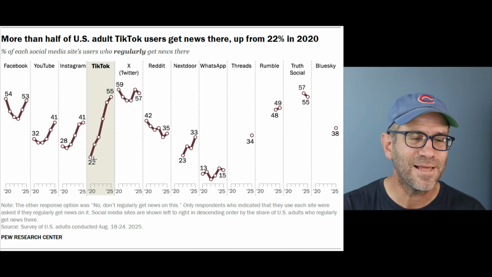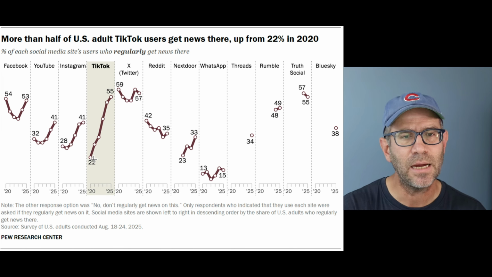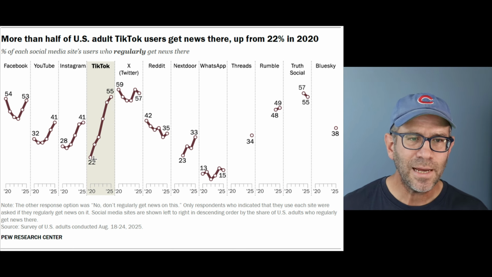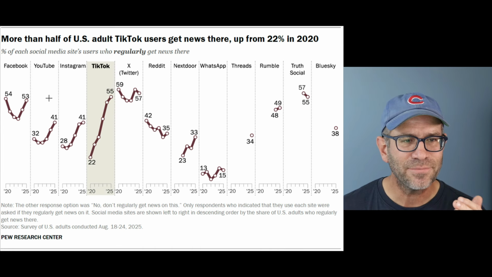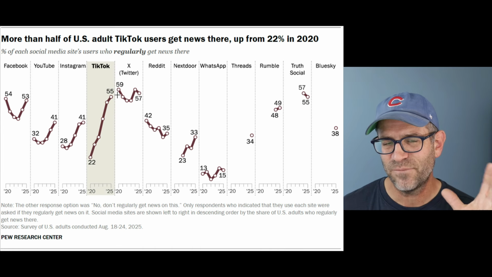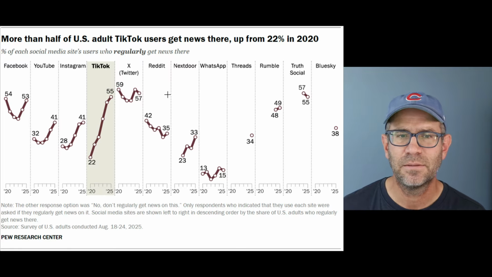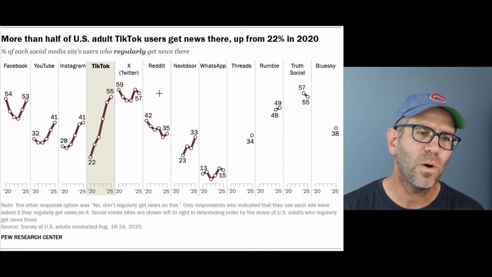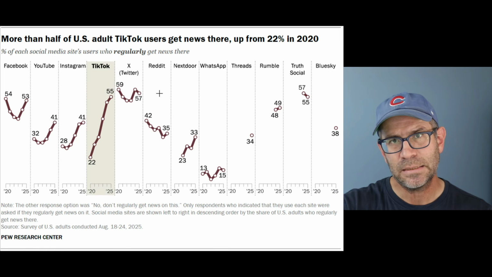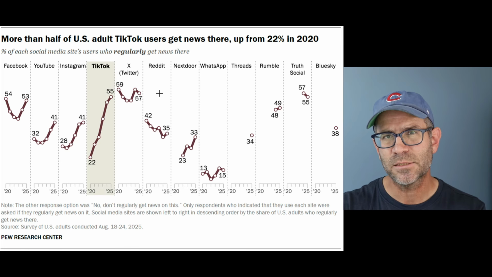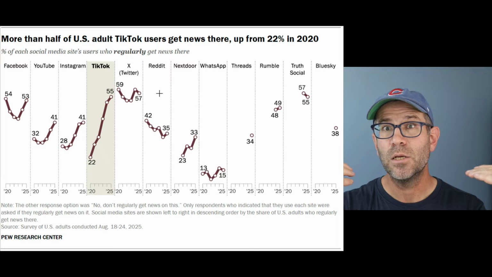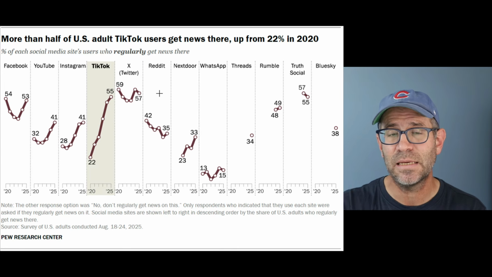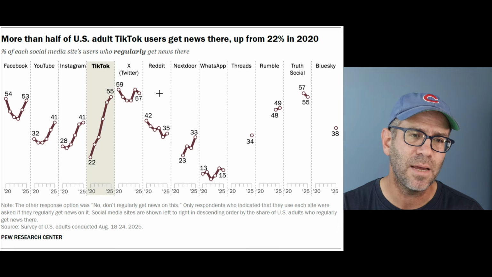And so one question that comes to mind is that it's clear that TikTok is rising faster than all the other platforms. But I noticed that all the platforms kind of tap out between like, say, 55 and 60%, right? There's nothing much higher than that. And so I wonder if there's maybe a ceiling on what these platforms can expect to get for news consumption, right? And so, I mean, we don't have the data, right? So we'll have to see as we go out in time how that changes.